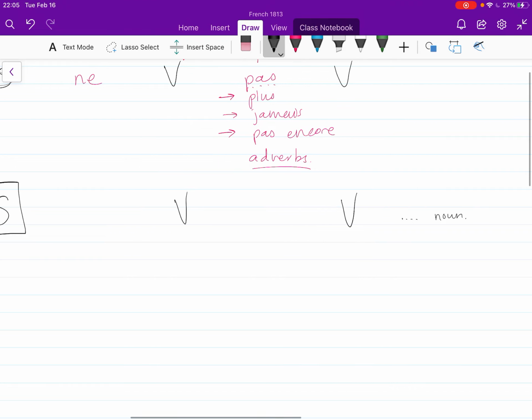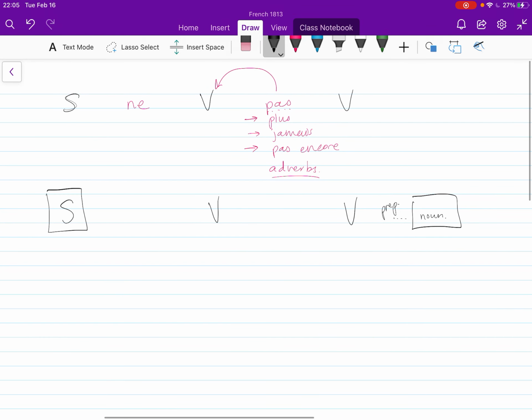You can also have an object noun, which is either the noun of the verb, as in the verb is acting upon that thing directly, or it is coming from another preposition. There may be a preposition here, for example, and the noun belongs to the preposition. But there are sort of two places where we have nouns in a sentence, whether they're subjects or objects. And we can negate those as well.